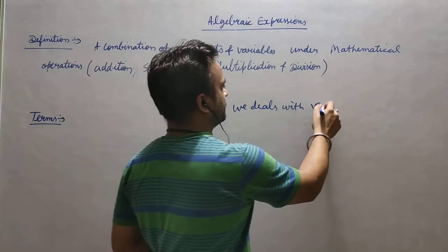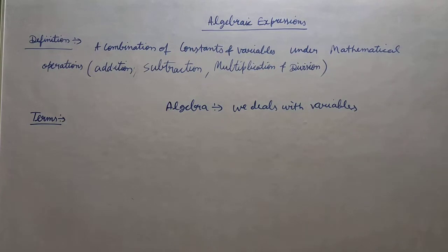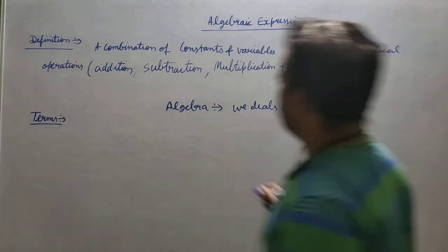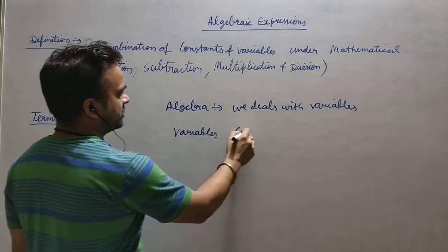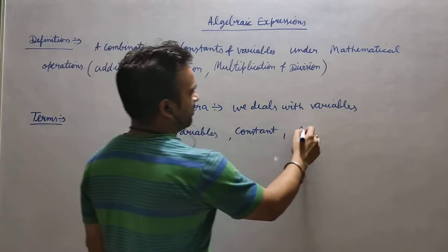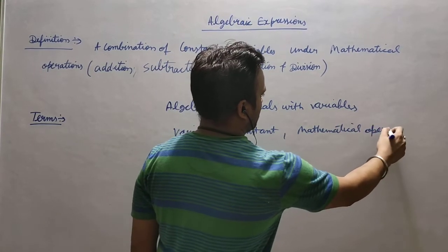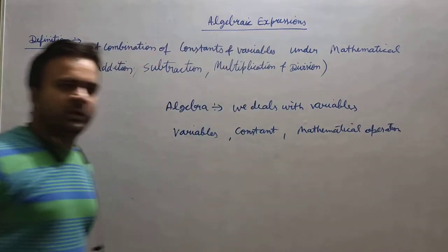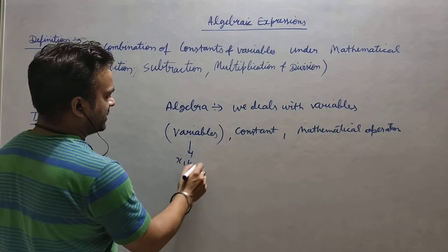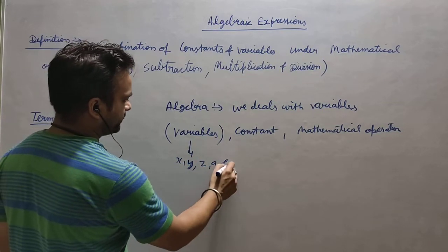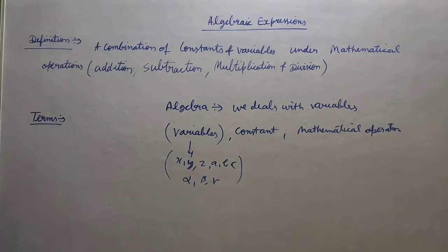We deal with variables, right? So it means we are using variables here, and any type of variables. We know very well that in algebra we use three things: variables, constants, and some mathematical operations, sometimes called fundamental mathematical operations. The variable part can be x, y, z, any type of alphabet. You can take a Greek alphabet: alpha, beta, gamma. There are so many alphabets around us.